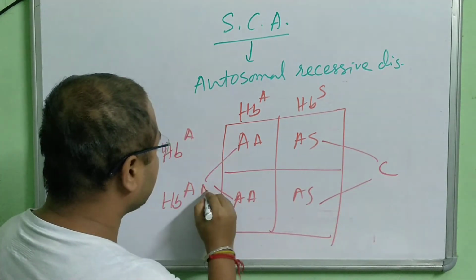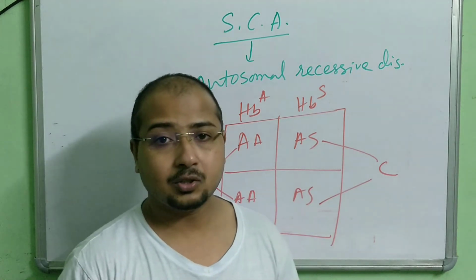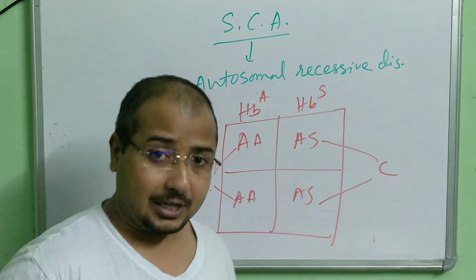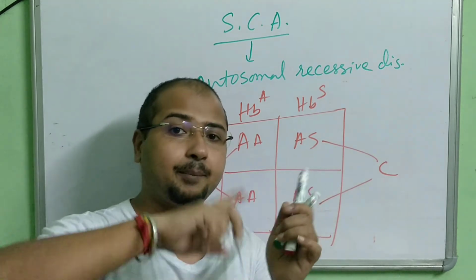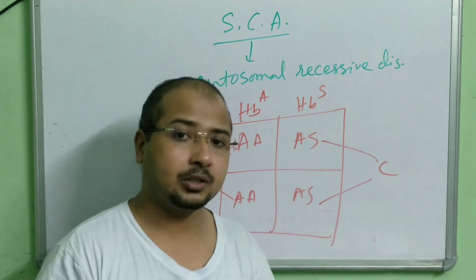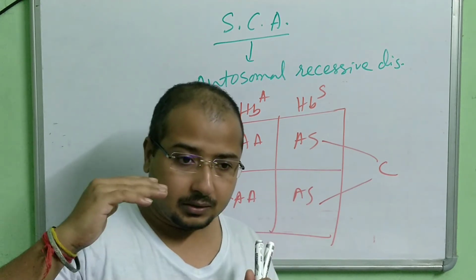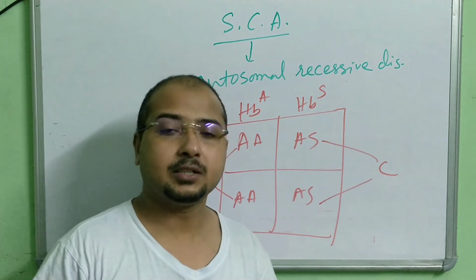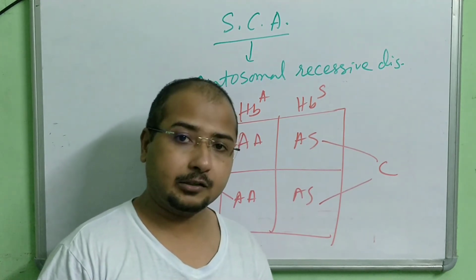These two are normal. So nobody is lethal here. Nobody is getting affected by the anemia. So that's why I said that when both the parents are carrier of the disease, heterozygous combination, then only is there a 25% possibility that the offspring will be anemic.